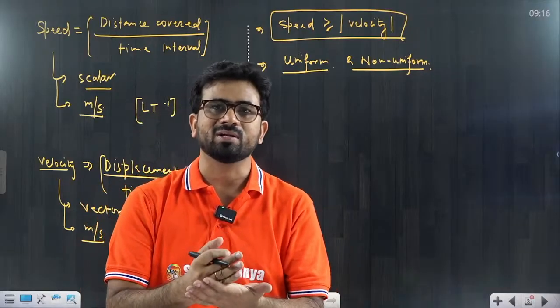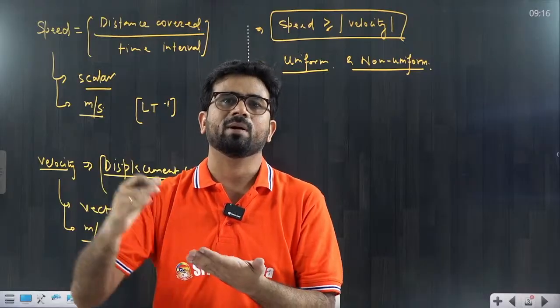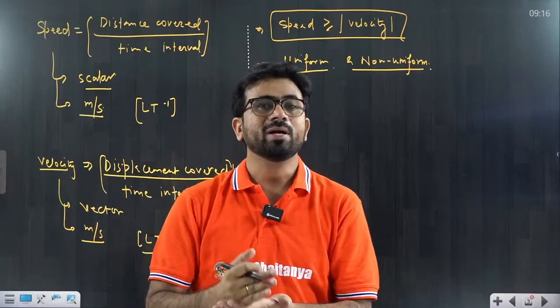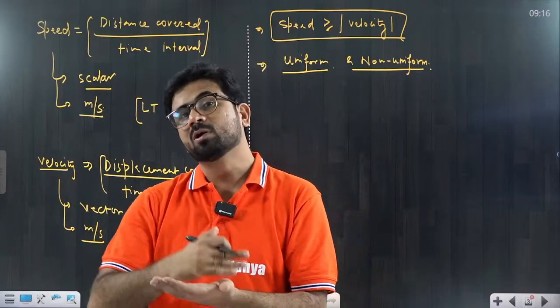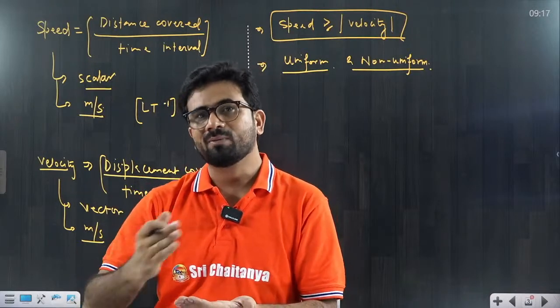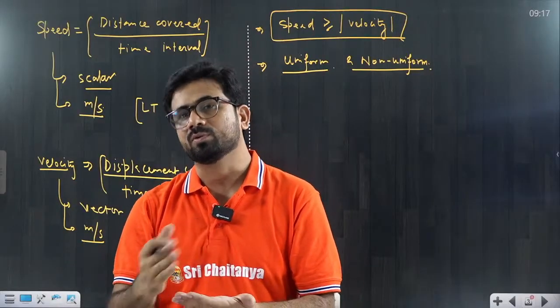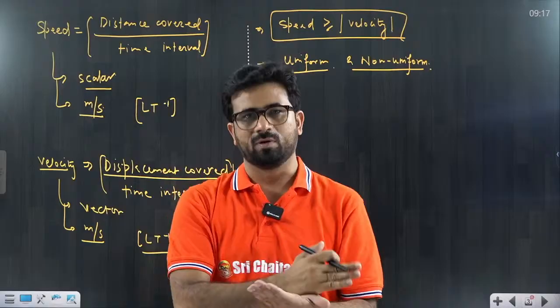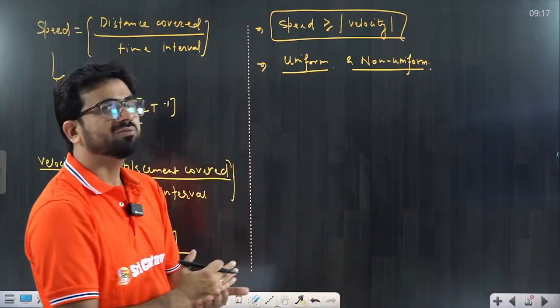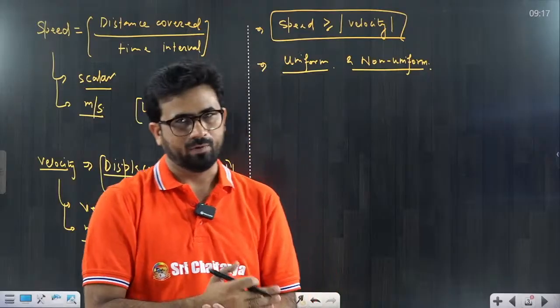That means equal distance I am covering, 60 km in every 1 hour. That we call uniform. If I am not covering like that, suppose in the first 1 hour I am covering 60 km, next 1 hour I am covering 50 km, next 1 hour I am covering 70 km, this is not uniform. That we call non-uniform speed. Understood? So unequal distance covered by the particle in equal intervals of time, that we call non-uniform.